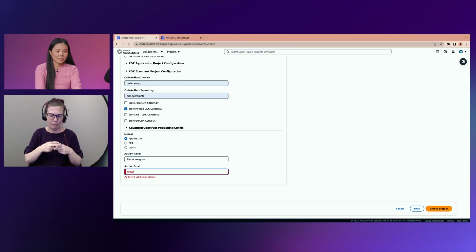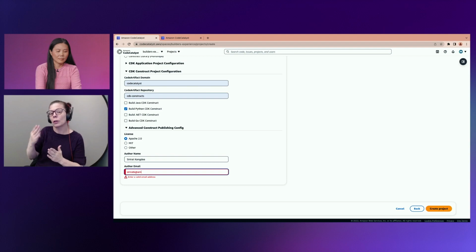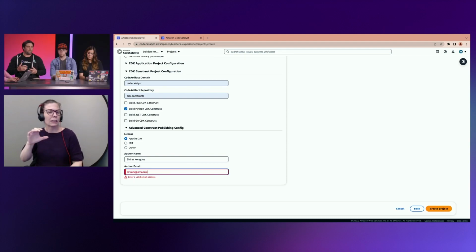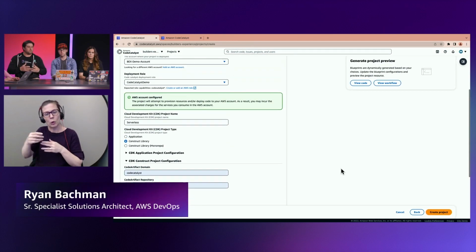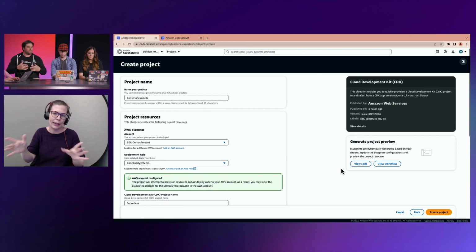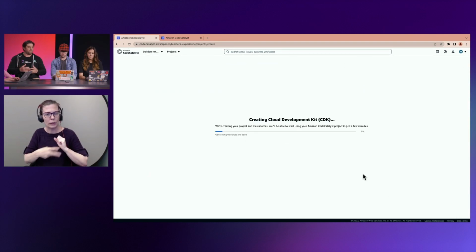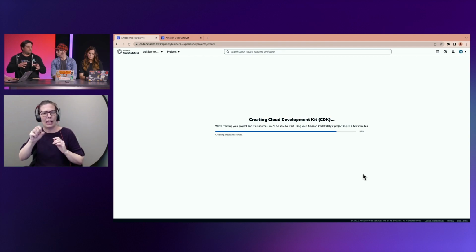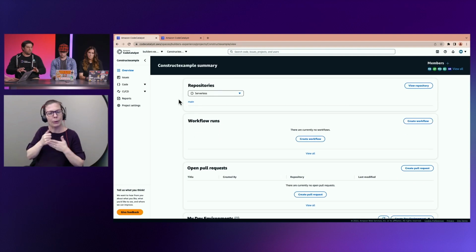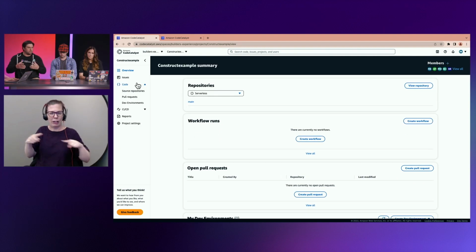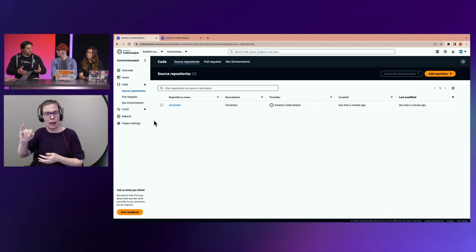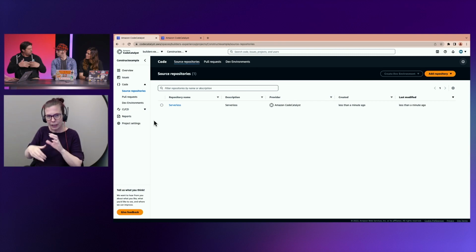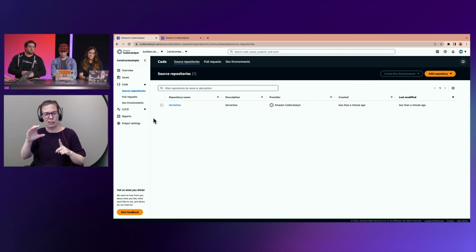And some of this input to the blueprint configuration, CDK has a CLI tool that helps scaffold projects for you. So you can do this from the terminal. But there's other things that we're doing here, such as connecting to a code repository to store the produced code artifact. We're configuring JSII, which is an open source tool that helps us create these code bindings in these various languages. So the blueprint takes advantage of the CDK CLI, but it also puts around it different utilities and configuration that extends the CLI's capability to set you up a project.